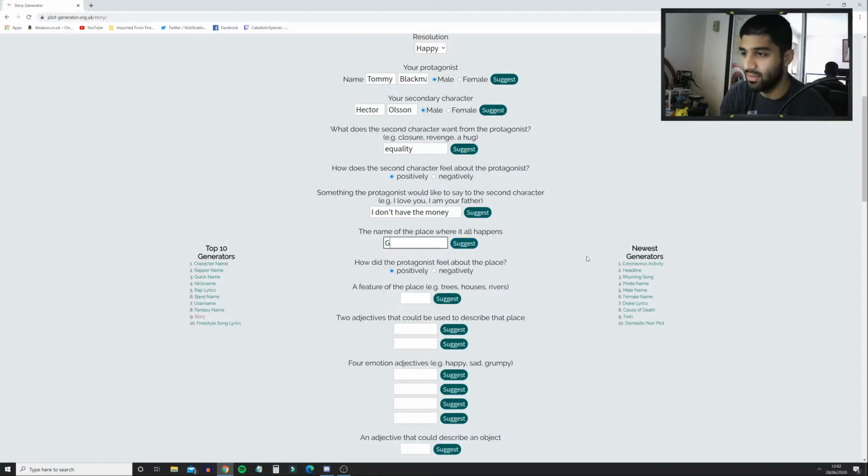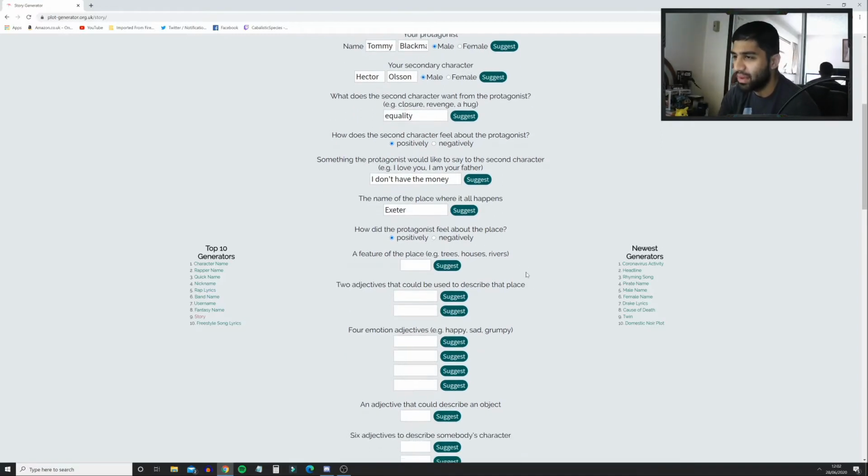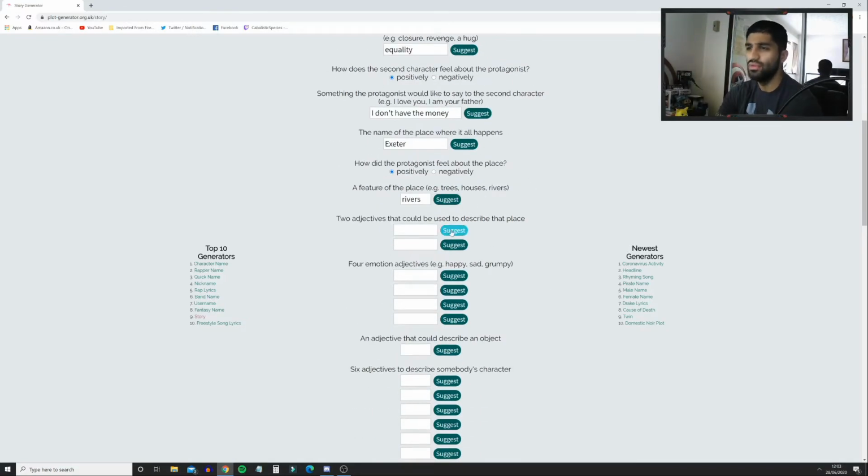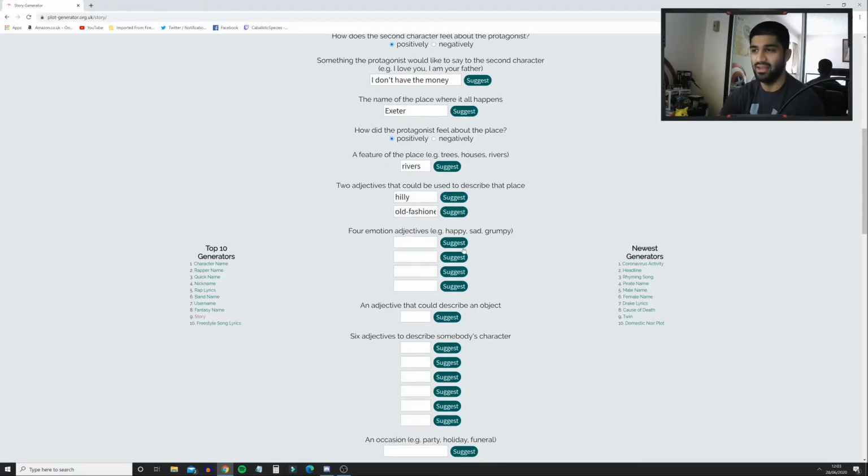The name of the place where it all happens. Let's go with suggest. New York. Exeter. Throwback to my old football team, Exeter. Because that's hilarious. How did the protagonist feel about the place? Positively. A feature of the place: rivers. Two adjectives that could be used to describe that place. Suggest. Hilly and old-fashioned. Okay, nice.